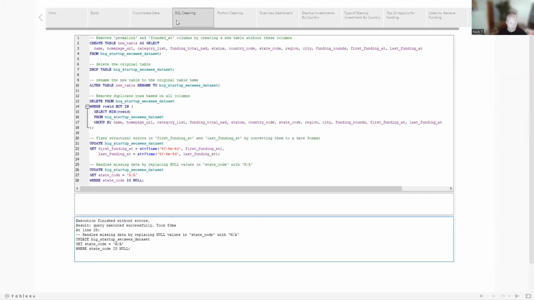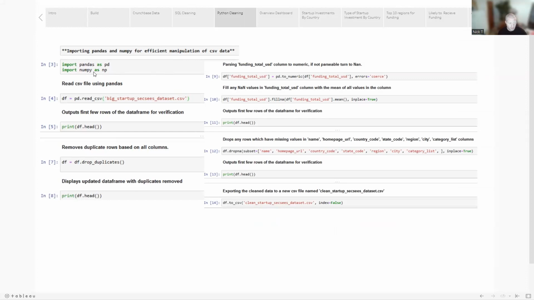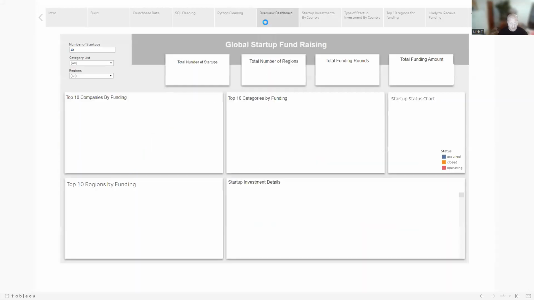The first way is I imported it into DB Browser and I used SQL to clean it. For time purposes, I found it easier to go back and forth out of Jupyter Notebooks and use Python. So in Python, I imported pandas and NumPy. Then I dropped any duplicates. Then I turned any kind of funding that wasn't showing up as a number into a number. Anything that wasn't a number, I averaged it out over the mean so that my numbers would come out correctly. Then I dropped any rows that were missing anything. Then I exported my data and I imported it into Tableau.